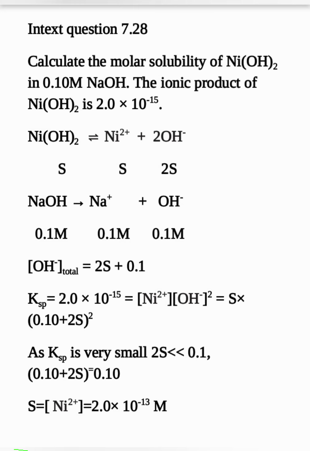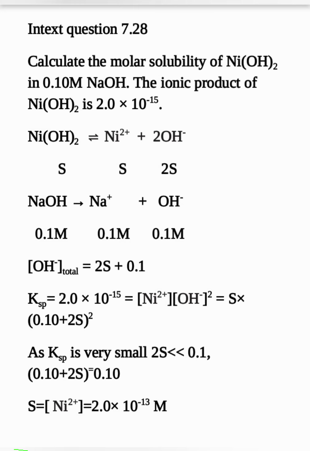The solubility product is given as 2 into 10 raised to minus 15, and here we take it as the ionic product. As Ksp is very small compared to 0.1, we can neglect the 2S term and we get S equal to 2 into 10 raised to minus 13.